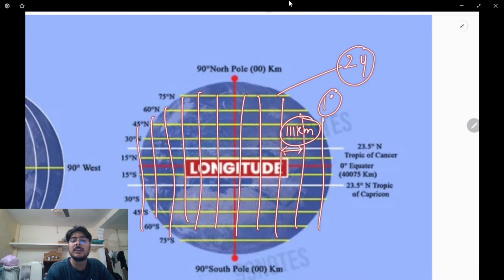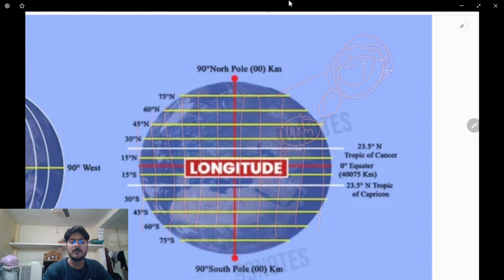What I'm trying to explain here is that overall, imaginary lines in the form of longitudes are there on the earth. They are 24 in number, and hence we have 24 hours in a day on our clock. Clear? And these 24 hours form the time zones.